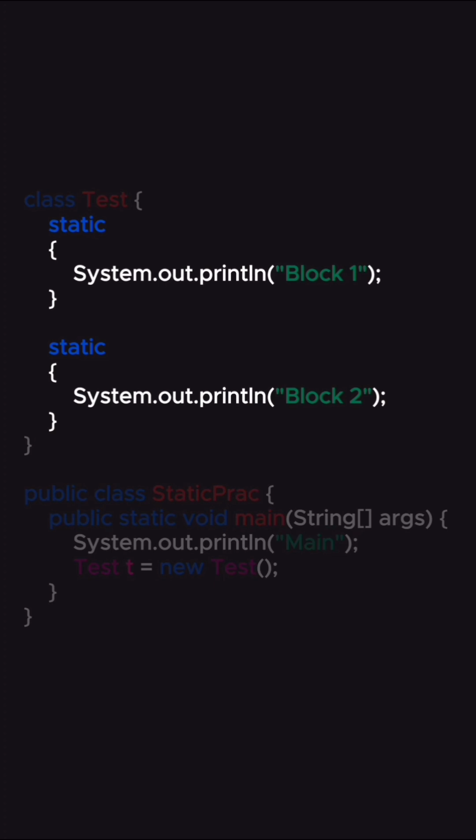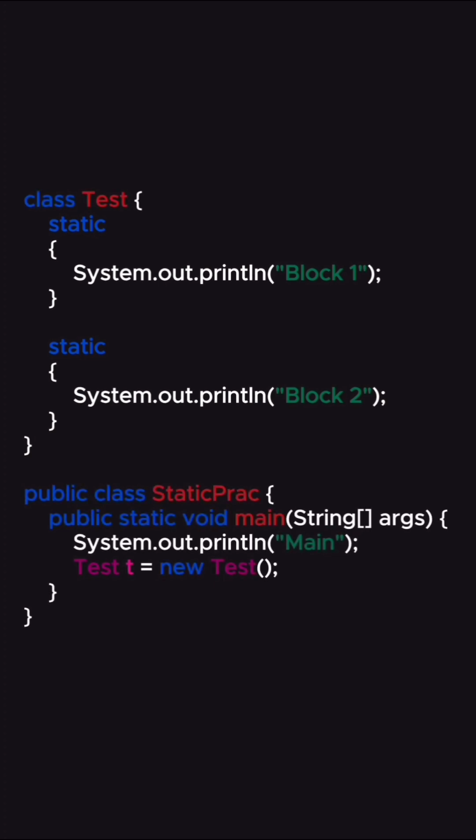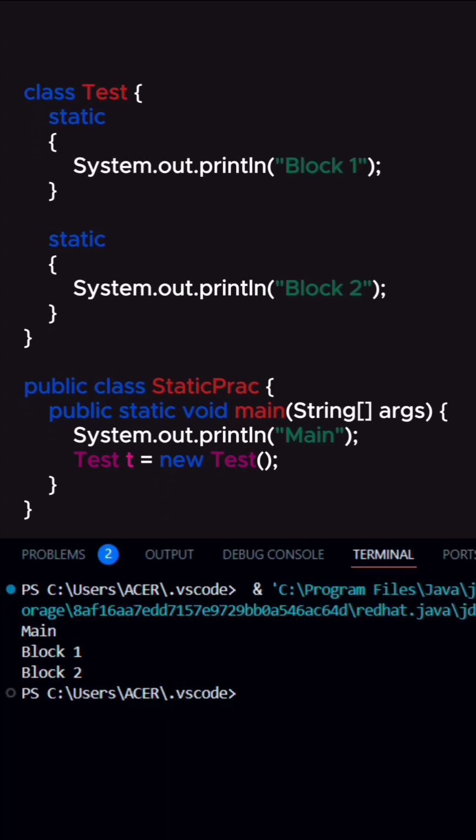Here, we have a class Test with two static blocks. These blocks of code will execute in the order they're written when the class is loaded, even before we create an object or enter the main method. Now, let's see what happens when we run this code. "Main" gets printed from the main method. And since we create an object of Test after that, one might expect the static blocks to run again. But remember, static blocks only run once per class load. The first time it's triggered is when the class is first loaded.